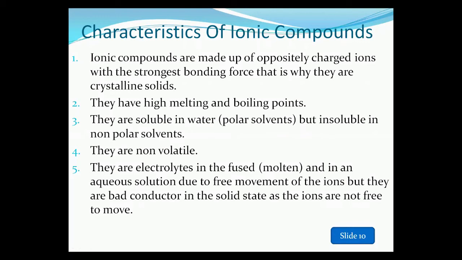Next, they are non-volatile. Now, what is meant by volatile? A volatile substance is one that evaporates readily at normal temperature. Normal temperature means room temperature. When a substance changes into vapor at normal temperature, we say it is volatile. But ionic compounds are non-volatile, meaning they cannot change into vapors at normal temperature.